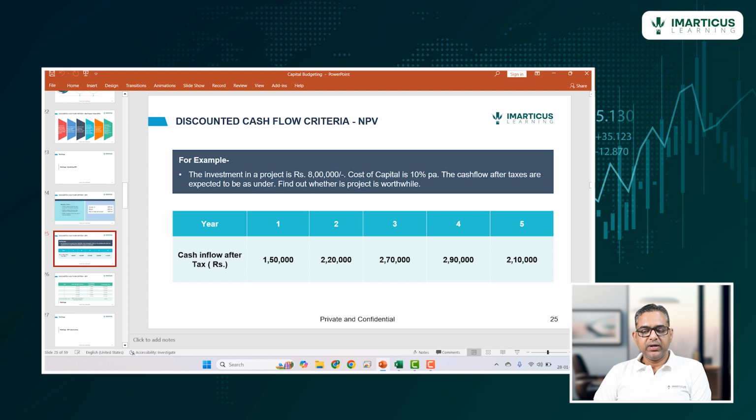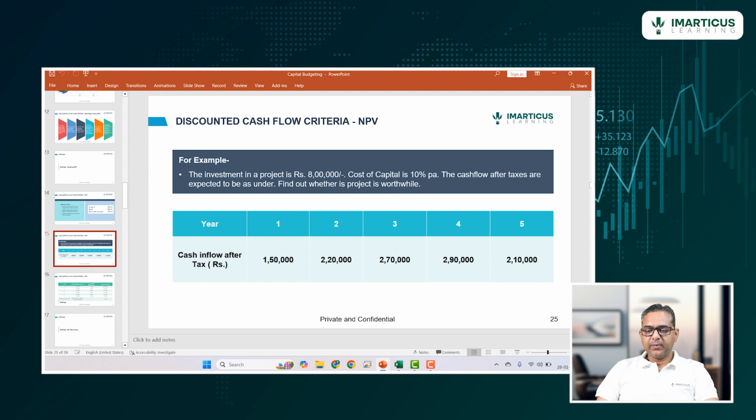After 2 years, 220, and so on. These are the inflows we will get by doing this project, and we are looking for at least a return of 10%. Our cost of capital itself is 10%, so our discount rate would be 10%.